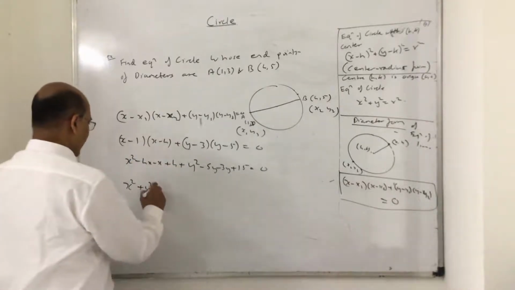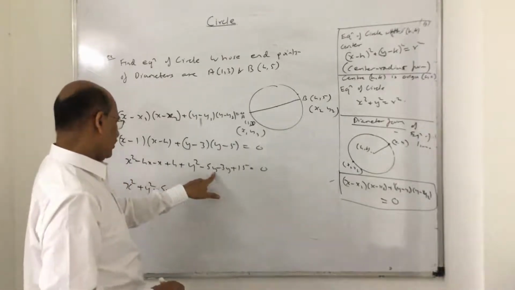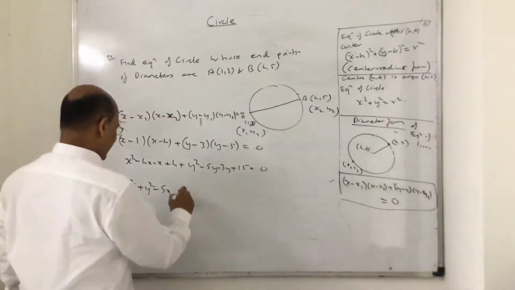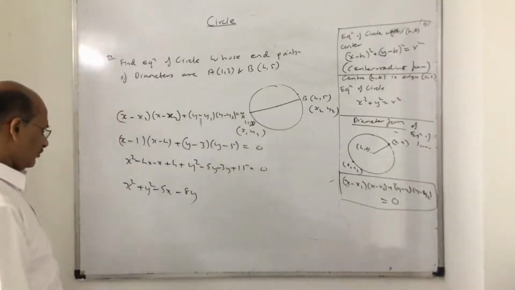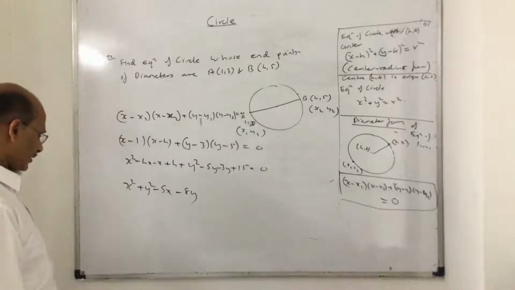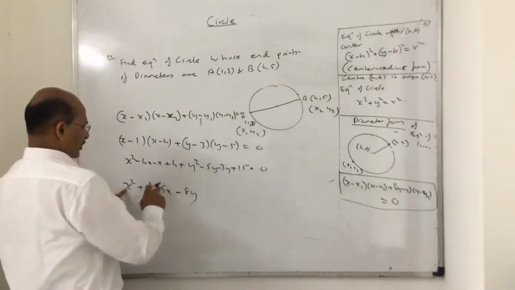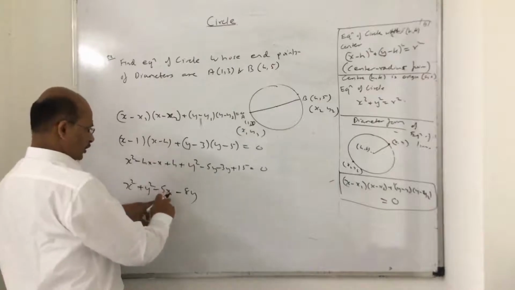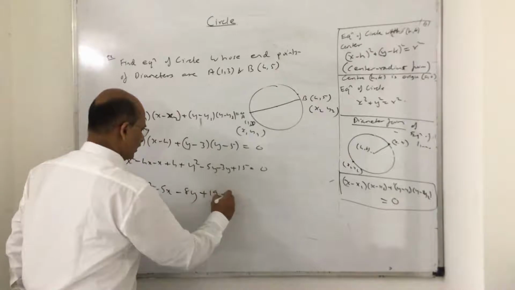So minus 5x, and then 5y plus 3y, that is minus 8y. I hope that is clear. Then x square is over, y square is over, x coefficient is over, y is over, 4 plus 15, that is 19, is equal to 0.